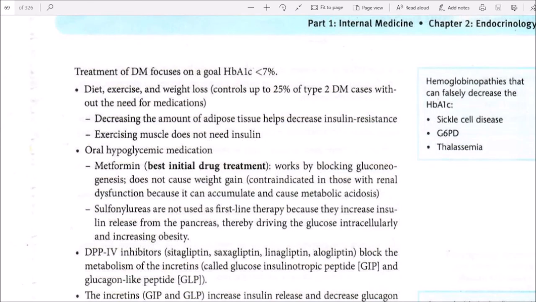Oral hypoglycemic medication. Metformin, best initial drug therapy, works by blocking gluconeogenesis, does not cause weight gain, and is contraindicated in those with renal dysfunction because it can accumulate and cause metabolic acidosis.